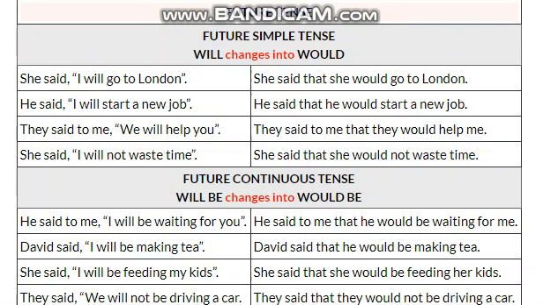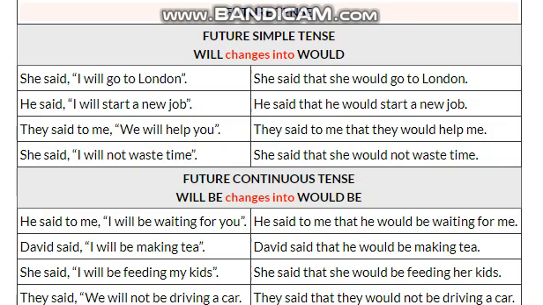Similarly, in future tense, as we have discussed, will would be changed into would. So here you can see it's the simplest one. She said, "I will go to London." She said that she would go to London. She said, "I will start a new job." She said that she would start a new job. They said to me, "We will help you." They said to me that they would help me. She said, "I will not waste time." She said that she would not waste time. So here you can see in all the cases we have just changed will into would, and the change of pronouns occurs.